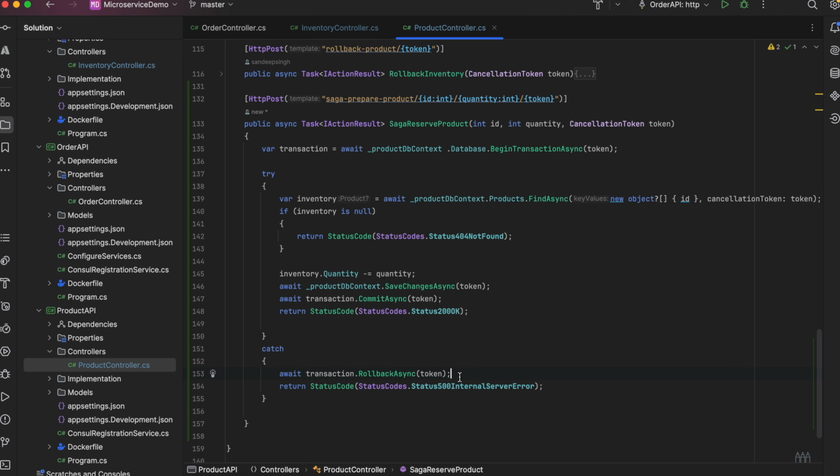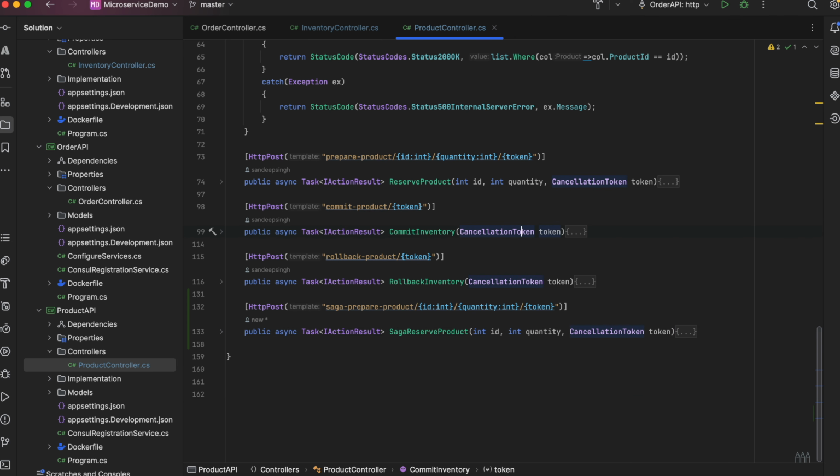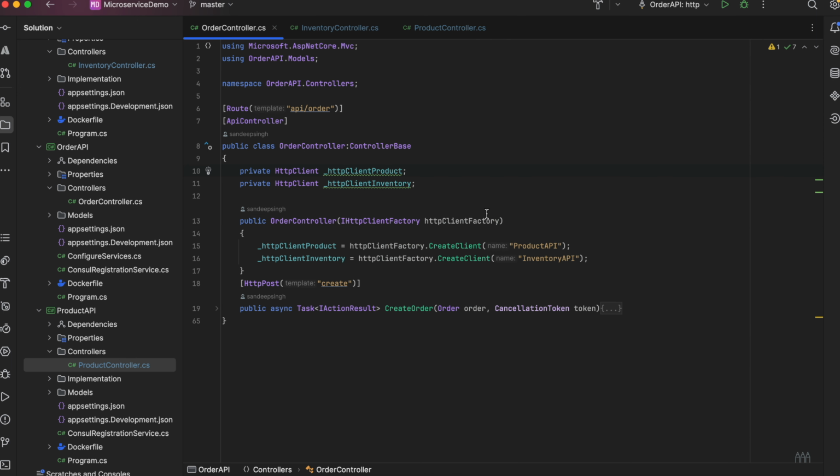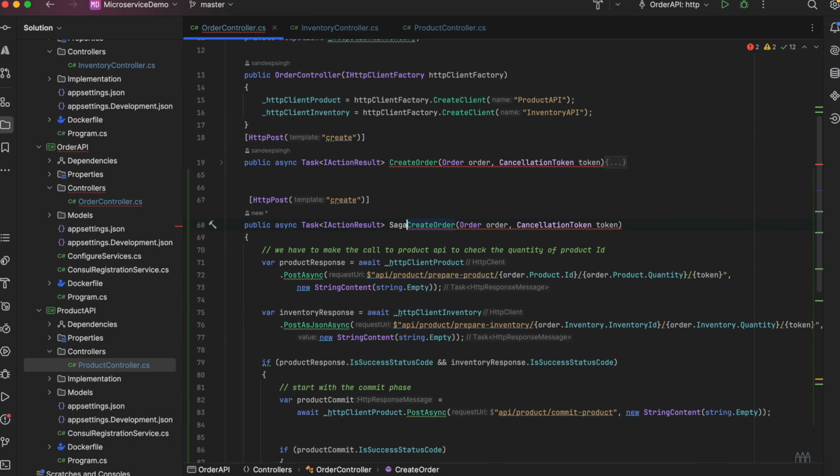Okay, so this is for the product API. We have reserved the price. Now let's make some changes in the order API. Let me copy paste this one as well. I don't want to touch the code that we have written for the two-phase commit. Let's call it a Saga create order.